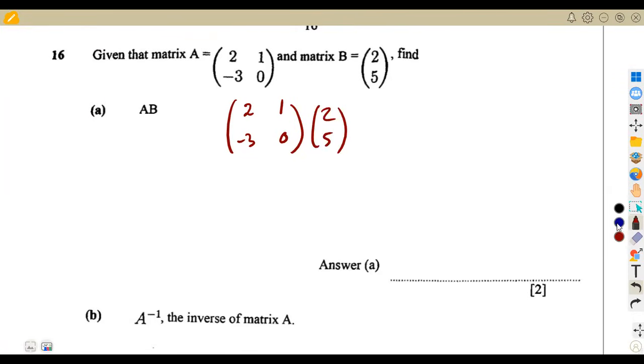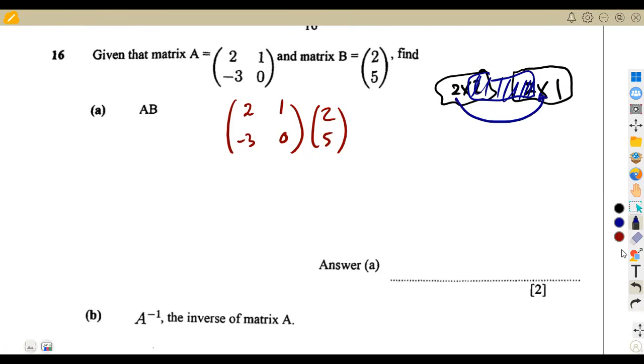All right, so if we check the order of the first matrix, it's a 2 by 2. We've got 2 rows and 2 columns in this case. So we are considering a 2 by 2 matrix, which is going to multiply a 2 row by 1 column matrix. So we are considering a 2 by 1 matrix. As you can see here, multiplication is possible because these two numbers are the same. So multiplication is possible, and our answer is going to be a 2 by 1 matrix. That would be our answer.